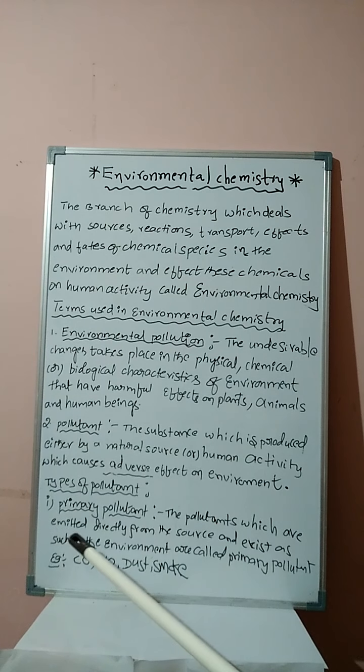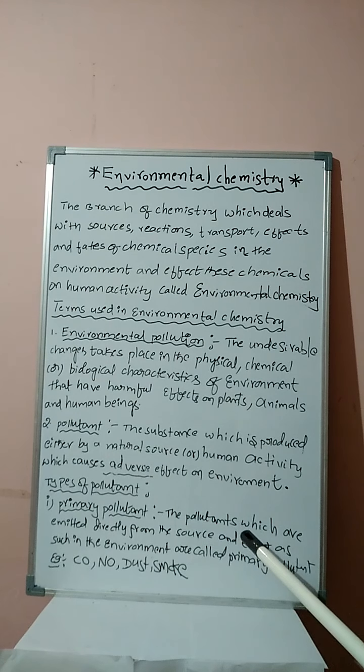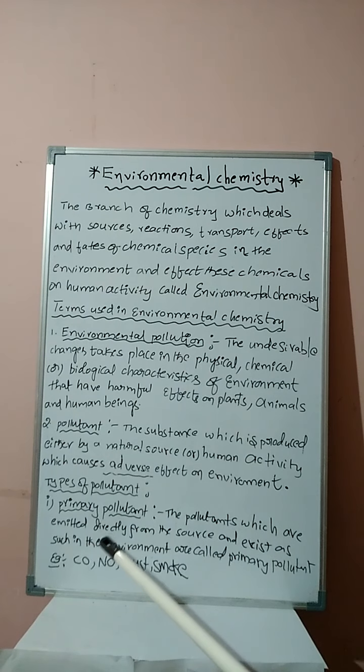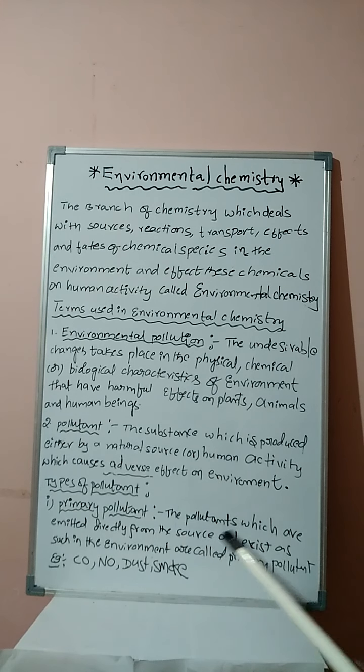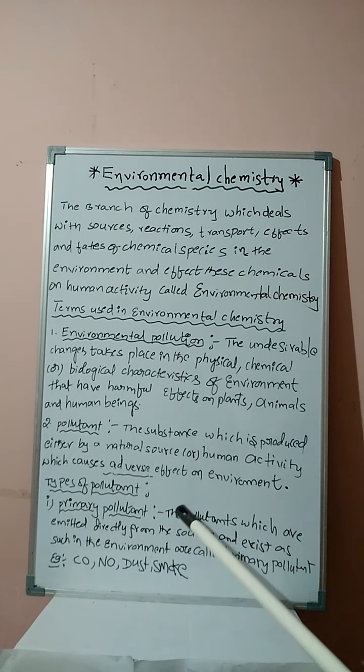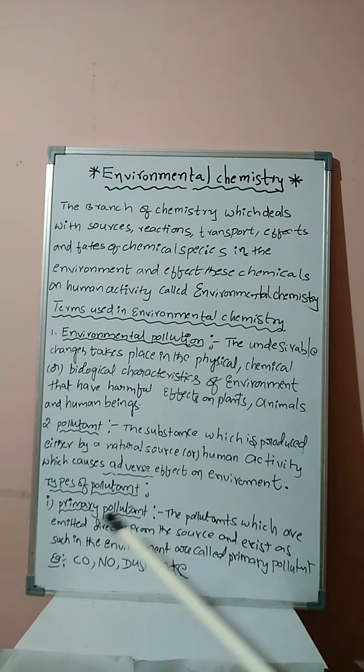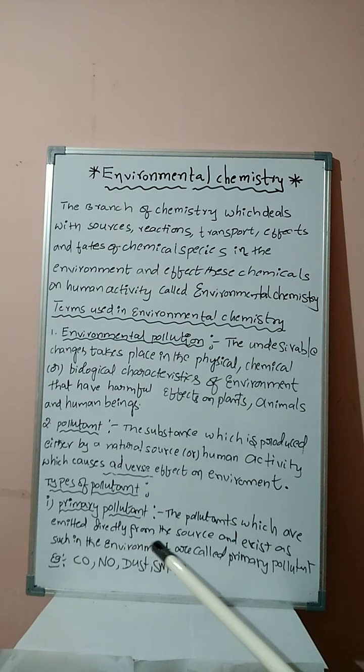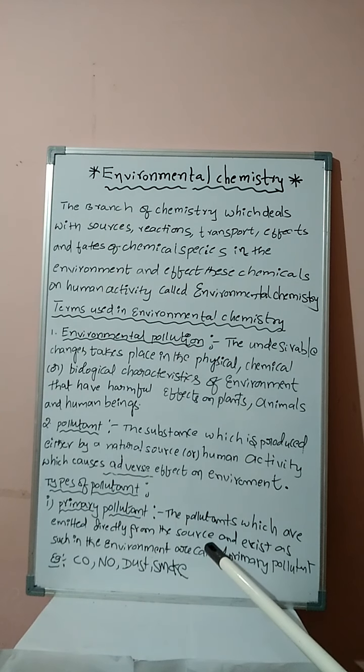Next one, students, types of pollutant. First one is primary pollutant. The pollutants which are emitted directly from the source and exist as such in the environment are called primary pollutants.